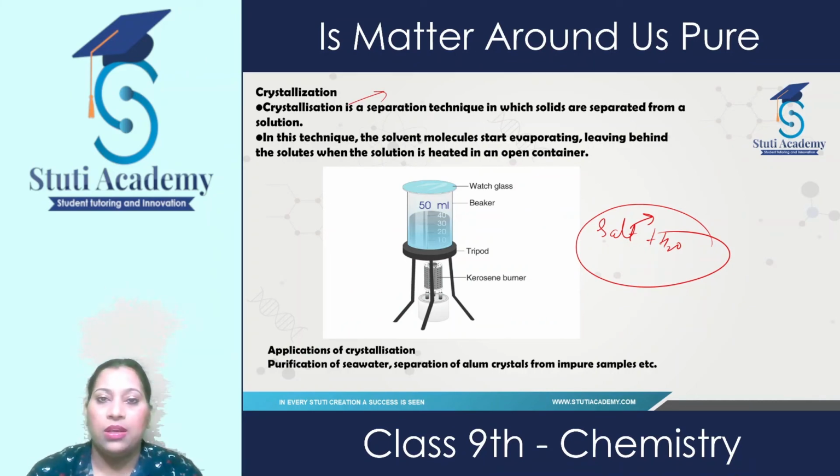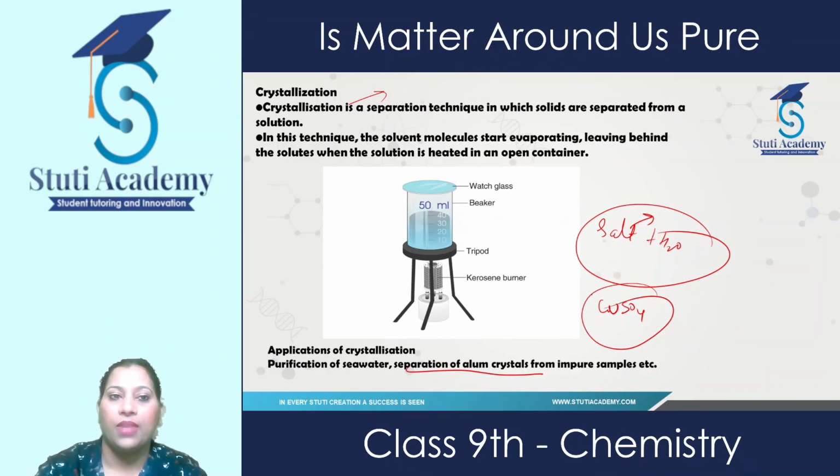And for the separation of alum crystals, we use crystallization. Another example is if we want crystals of copper sulfate, we use this crystallization technique. In this, we heat the solution, and the water content present in it evaporates completely, leaving behind the crystals.